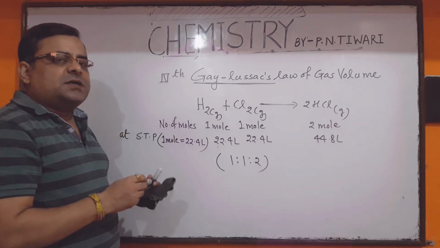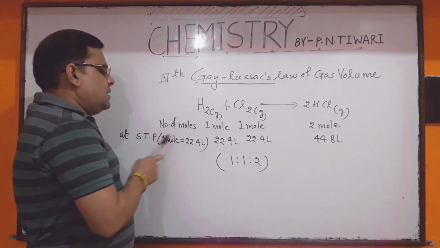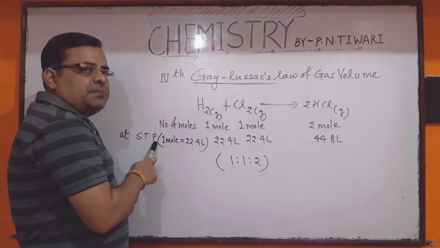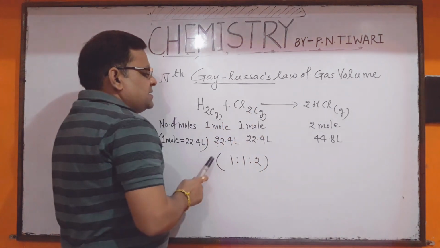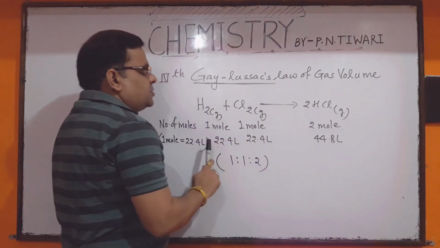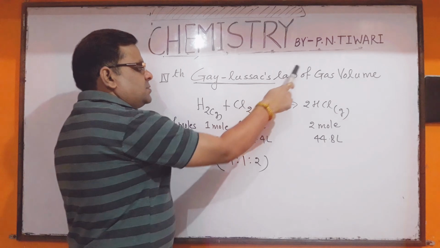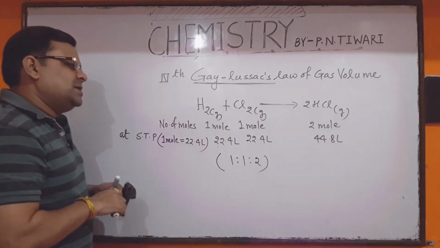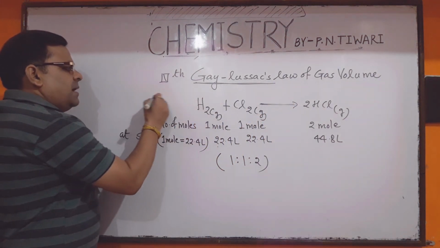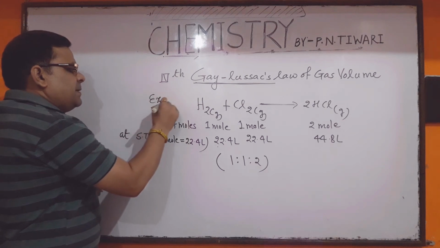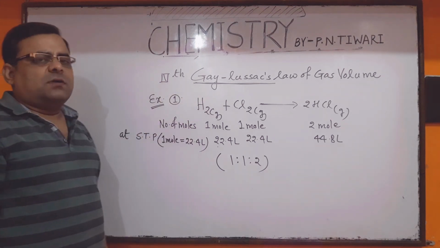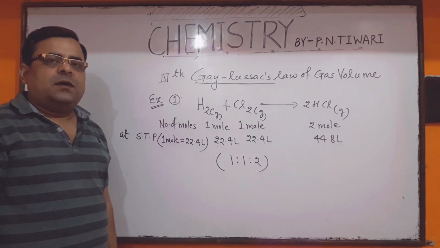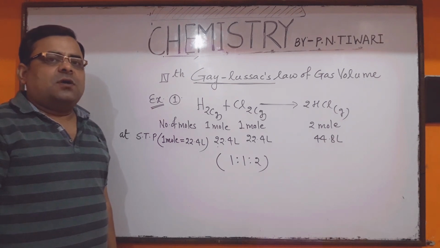If any chemical reaction takes place in gaseous state, then under the standard conditions of temperature and pressure, the volumes of all reactants and products always have a simple ratio. This law is called Gay-Lussac's law. So note down in your copies, it can be verified with the help of this example. इस example की help से आप इसको verify कर सकते हैं. This is the first example of Gay-Lussac's law of gas volume. So how can we define Gay-Lussac's law of gas volume?